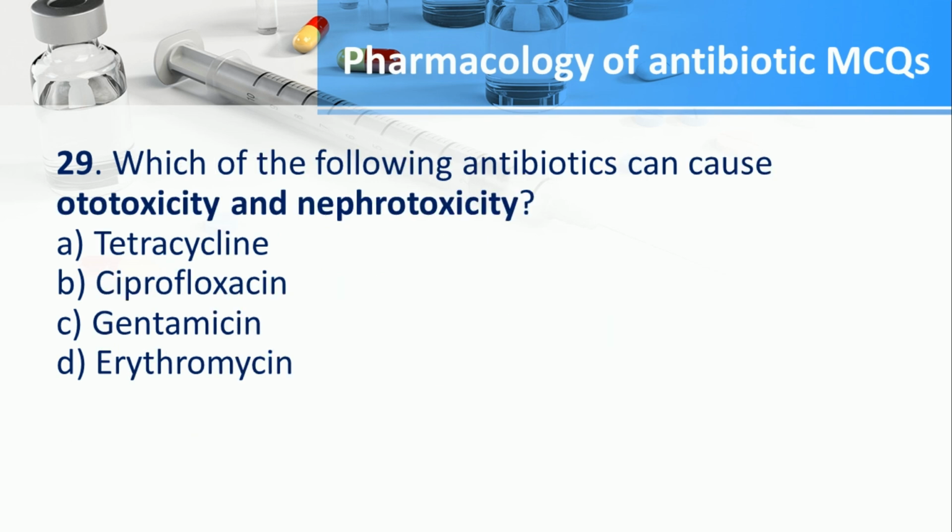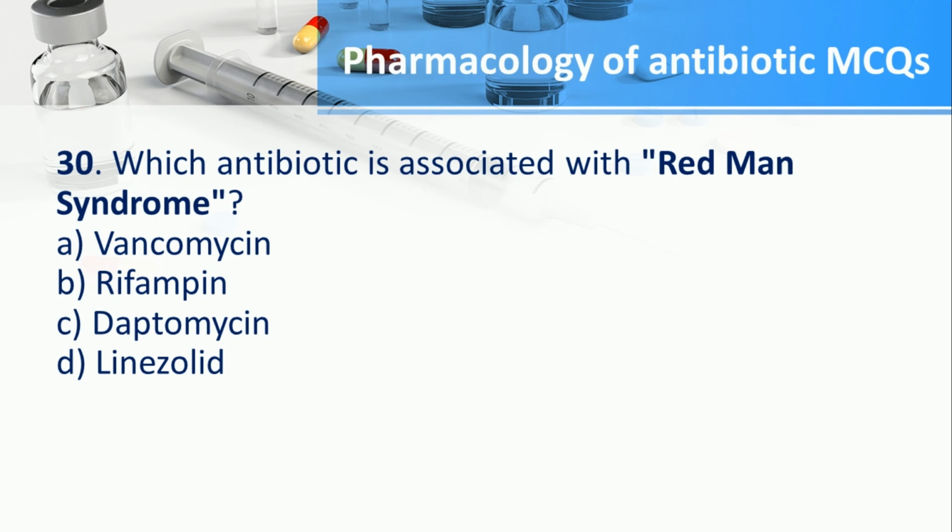Number 29. Which of the following antibiotics can cause ototoxicity and nephrotoxicity? A. Tetracycline, B. Ciprofloxacin, C. Gentamicin, D. Erythromycin. The answer is C. Gentamicin. Number 30. Which antibiotic is associated with red man syndrome? A. Vancomycin, B. Rifampin, C. Daptomycin, D. Linezolid. The answer is A. Vancomycin.